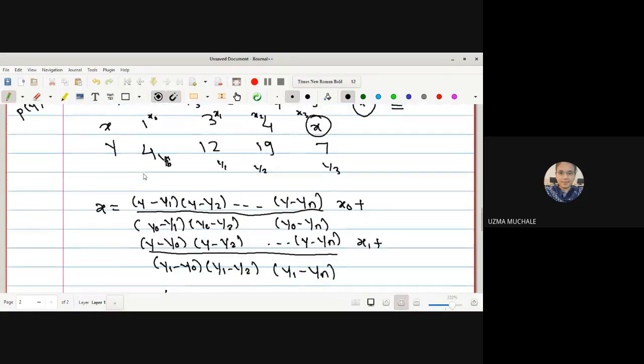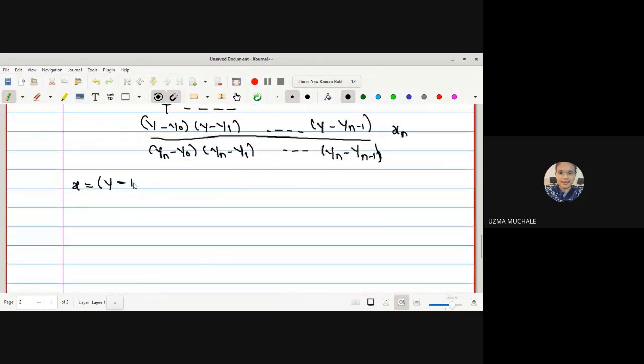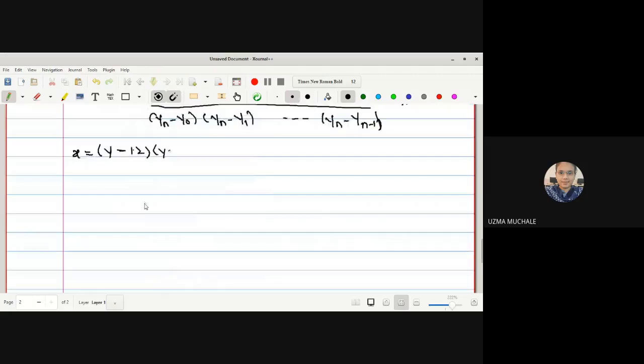What is the value of y1? We have it is 12. y minus 12, y minus 19, y minus 7.